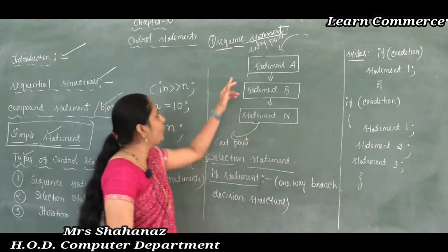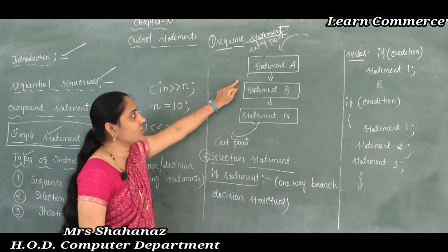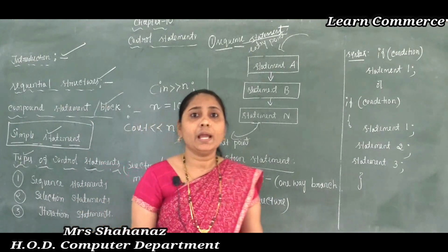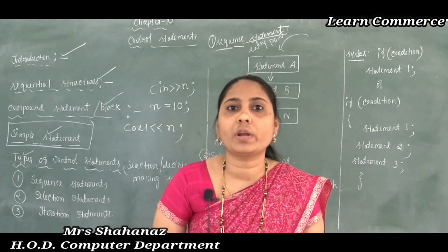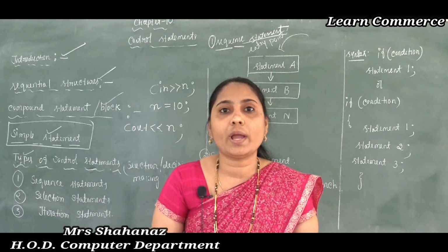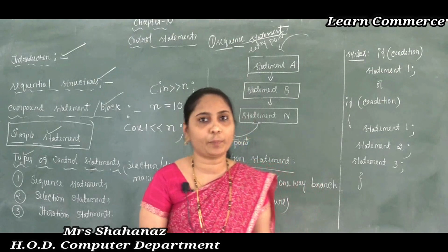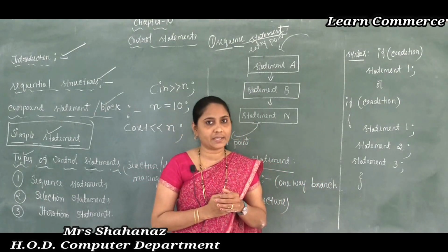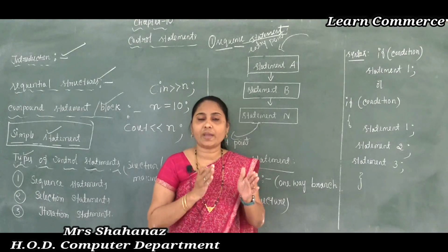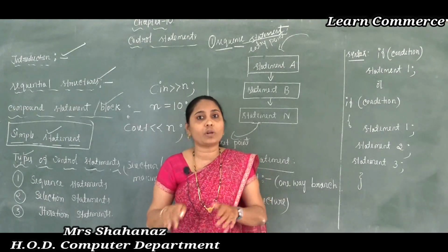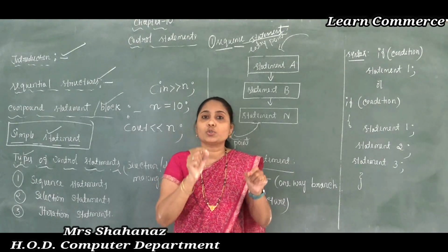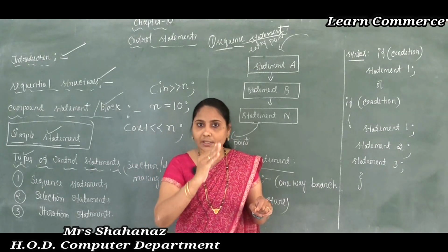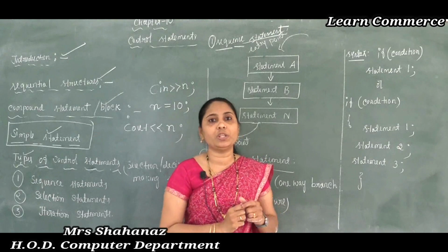Now let's talk about the sequence statement. The sequence statement is the ability of the programming language to execute the statements of a program, which we write inside the program, one after another from beginning to end.